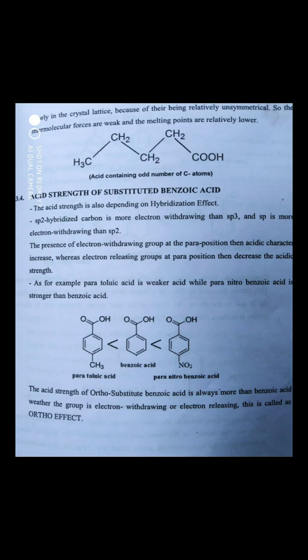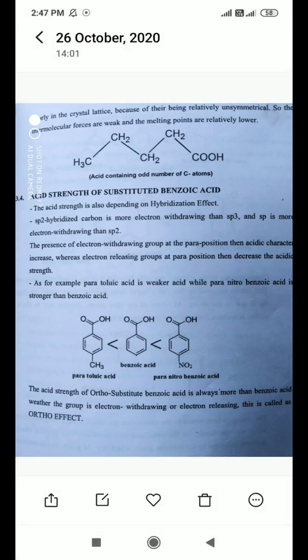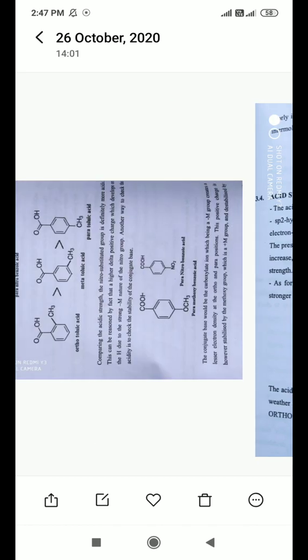If the substituents, such as methyl, nitro, chlorine, bromine, iodine, are attached at the ortho position, then the acidic nature of the aromatic acid increases, whether the group is electron withdrawing or electron donating, because here the steric effect may be responsible for the increased acidity of the aromatic compound.